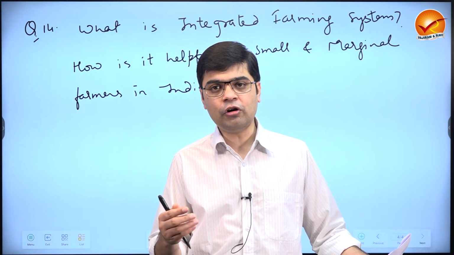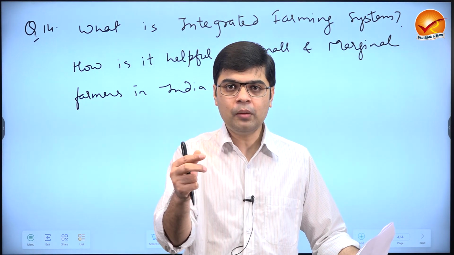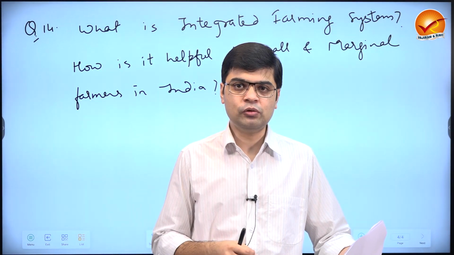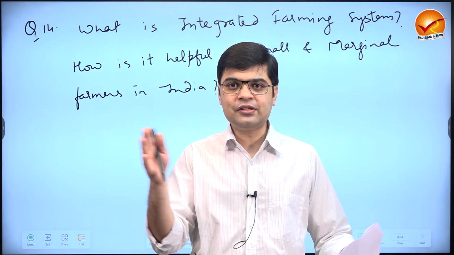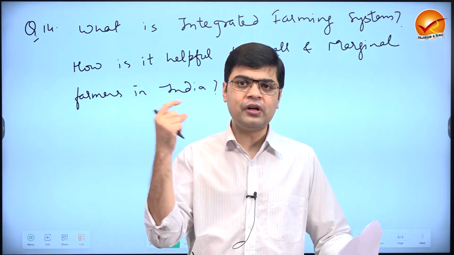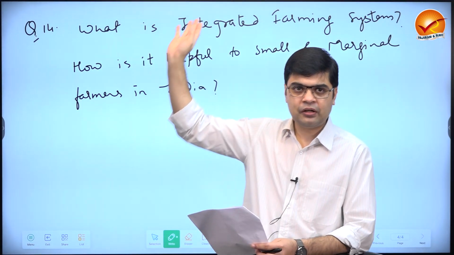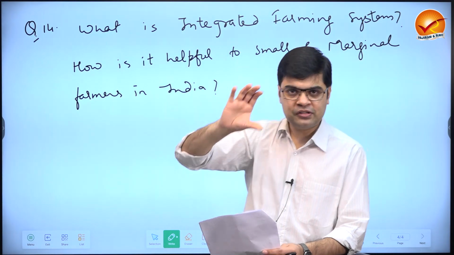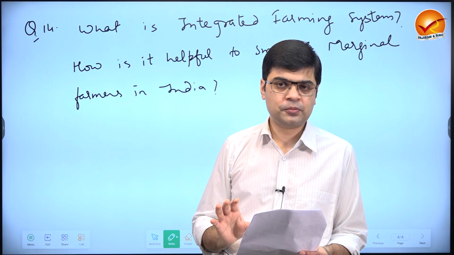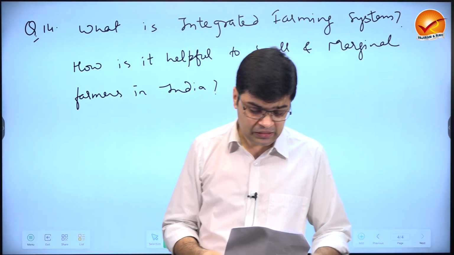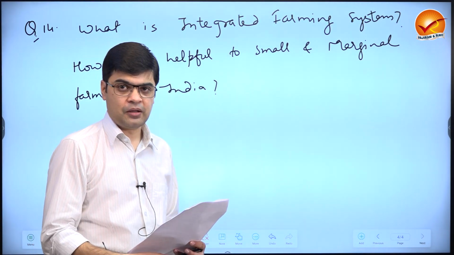What if you're generating a lot of animal dung in your field? This animal dung can be used for production of biogas, which can be used for energy generation. So added to this mixed agriculture, integrated farming dimension is this concept of renewable energy. Okay? So first, a simple question: what is integrated farming system? Just give an answer that this is integrated farming and this includes these many components. Okay. Second is, how is it helpful to small and marginal farmers in India?